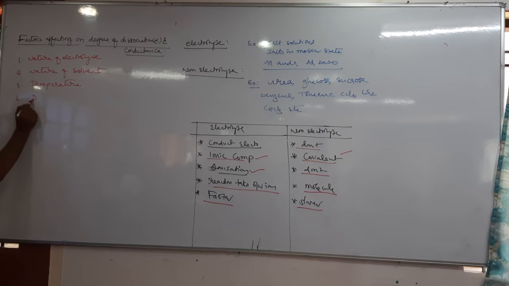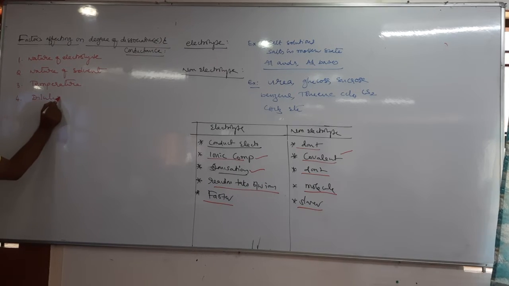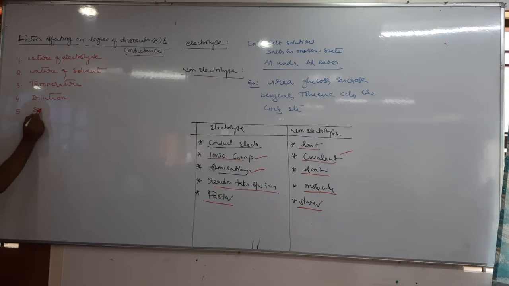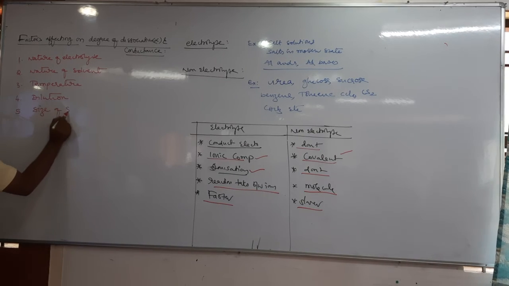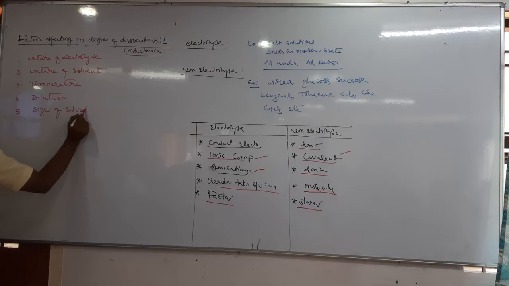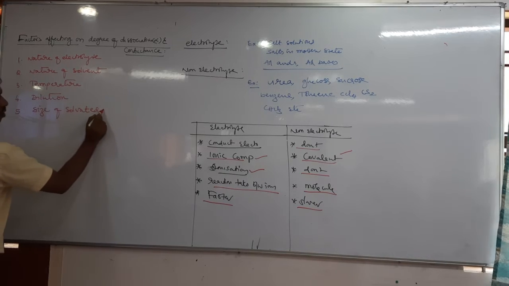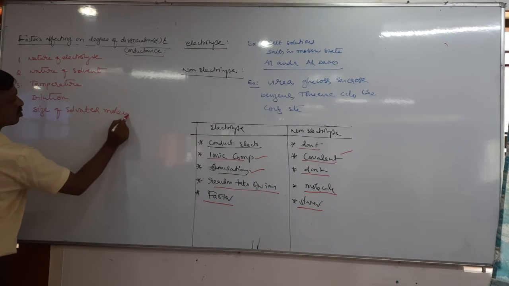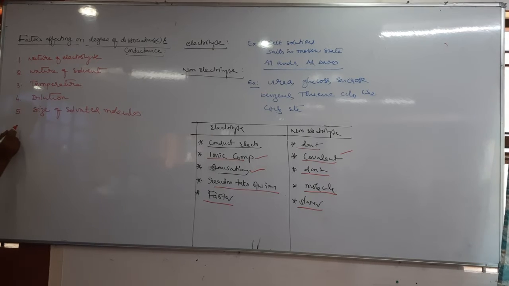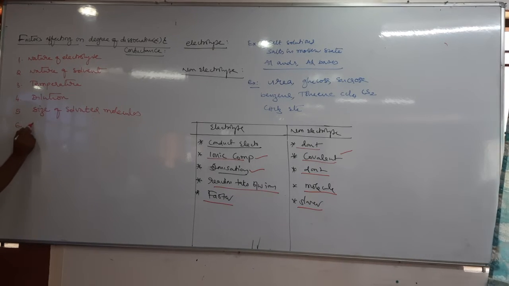4. Dilution. 5. Size of solvated molecules. 6. Viscosity of the solvent.